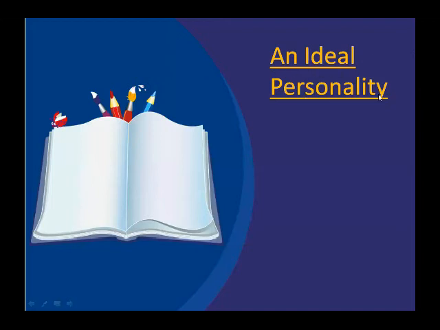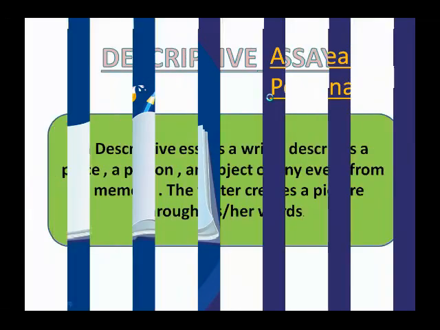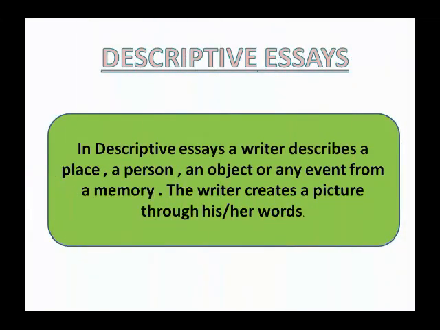I'll repeat the previous slide. Please take a screenshot of that so that you can revise it. Descriptive essays are essays in which a writer describes a place, a person, an object, or any event from a memory, and the writer creates a picture through his or her words.